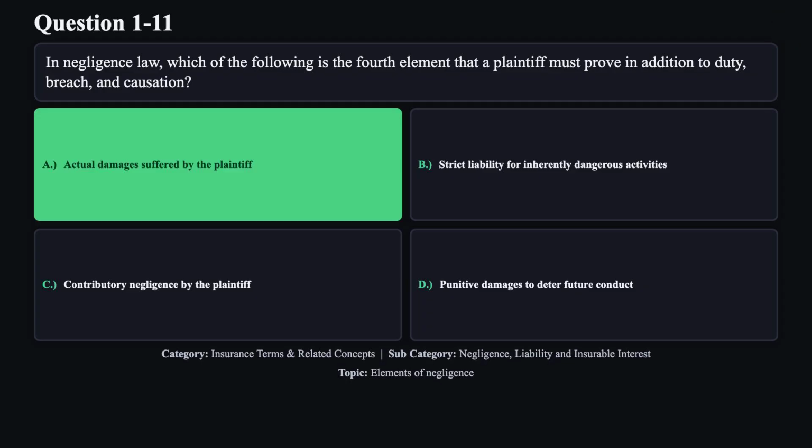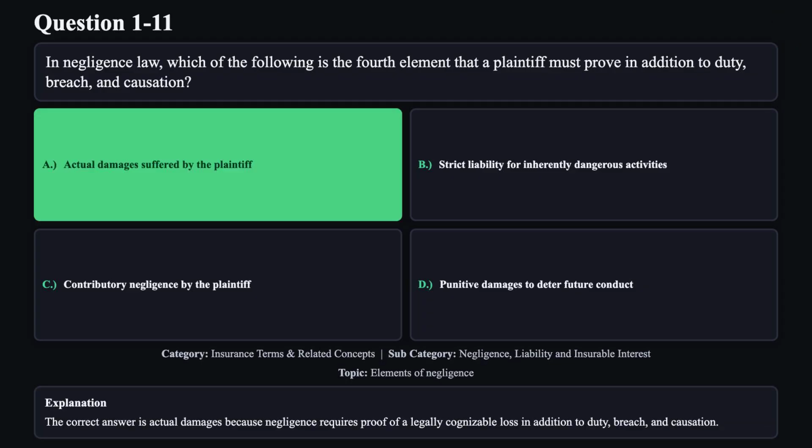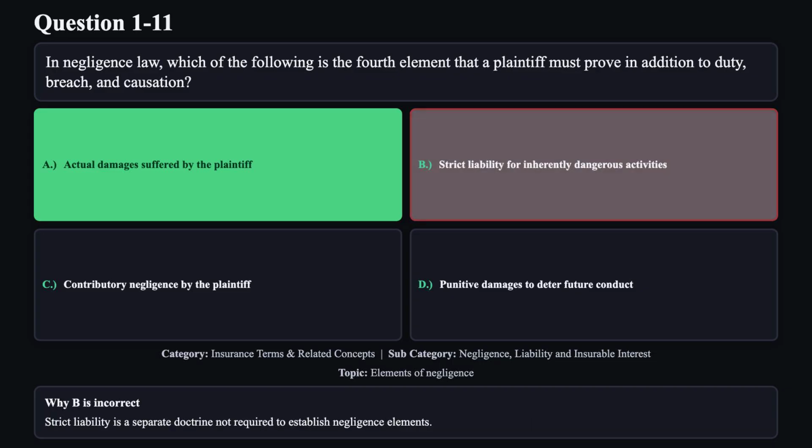The correct answer is A. The correct answer is actual damages because negligence requires proof of a legally cognizable loss in addition to duty, breach, and causation. Reason B is not correct. Strict liability is a separate doctrine not required to establish negligence elements.